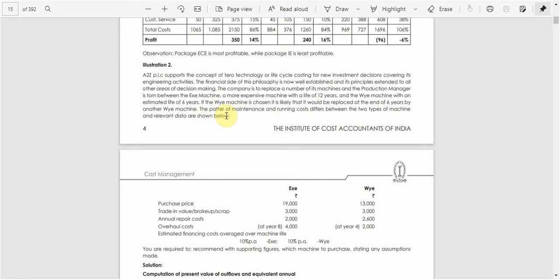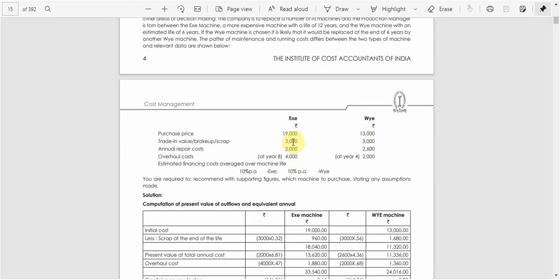The pattern of the maintenance and the running costs differ between the two types of machines, and relevant data for these two machines, X and Y, are given below. The purchase price is 19,000 for X and 13,000 for Y. The trade-in value, or scrap value, at the end of the life is 3,000 each for X and Y. But for X it is 12 years of life, and for Y it is only 6 years of life.